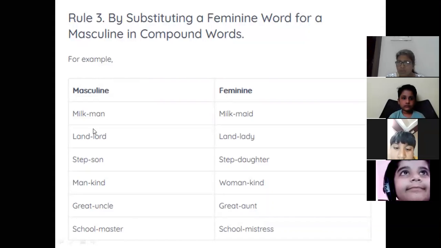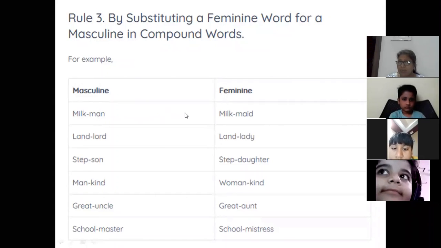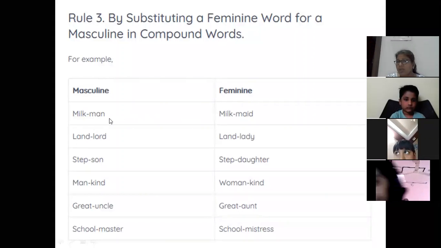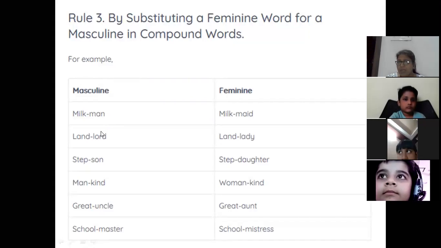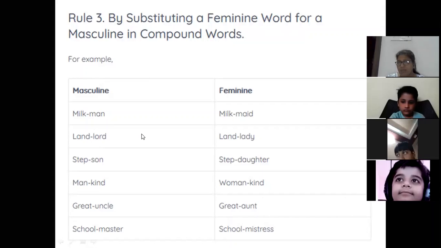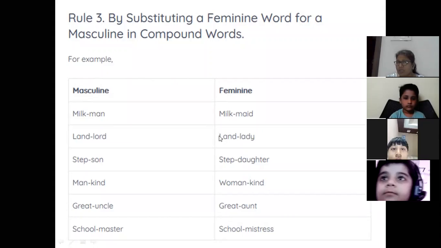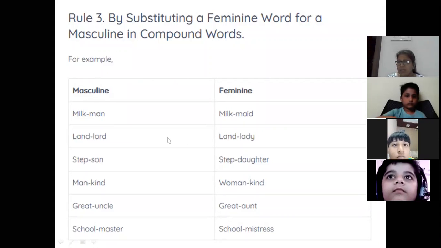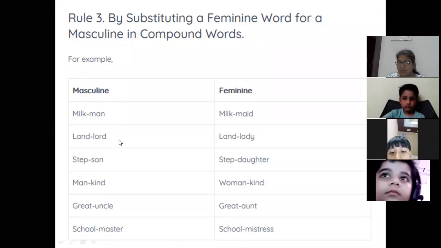If I speak about milk and man, they are two different words, but when I add them and make a single word, it gives me a different meaning. Same, land and lord. Both have different meanings, but when I make it a compound noun, it becomes a single word and again gives a different meaning.